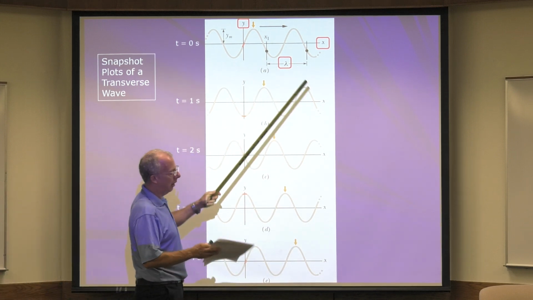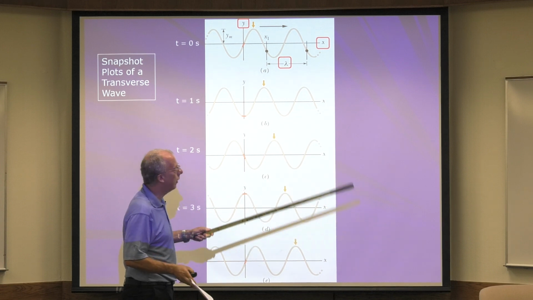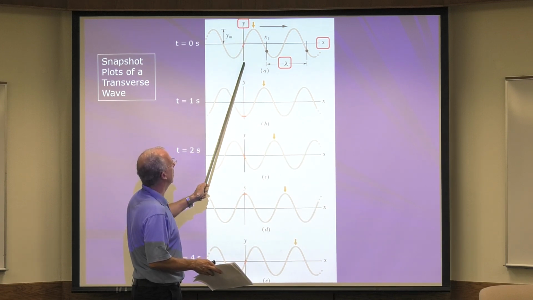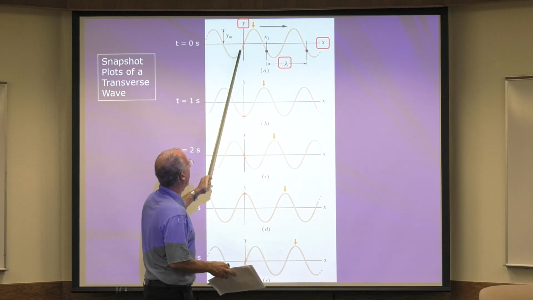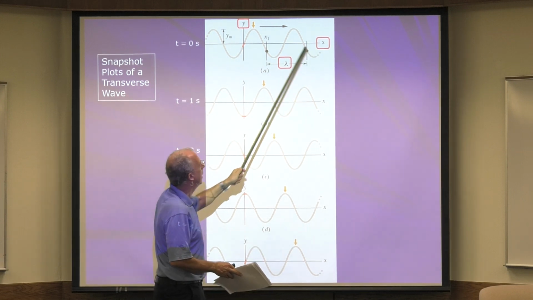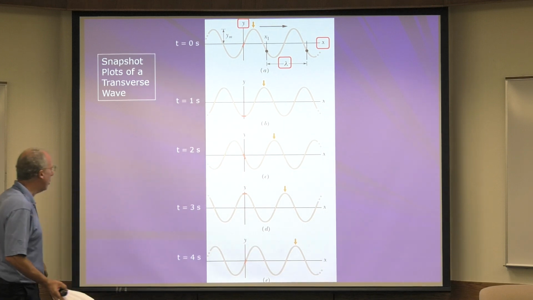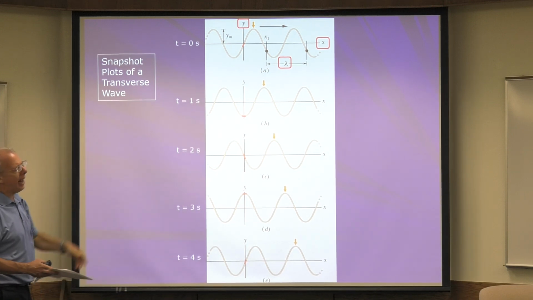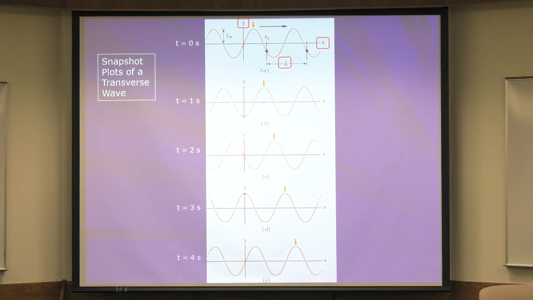So in order to be able to measure a wavelength, you have to have, this is the displacement, y, which is in meters, but you have to have a y versus x plot to measure wavelength. That's the important thing, okay? So for snapshot plots, y versus x, you can measure wavelength. That's it.